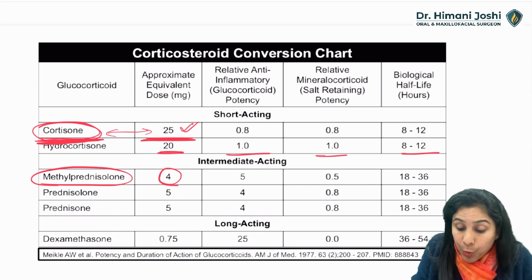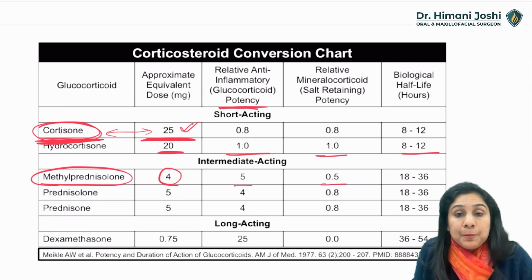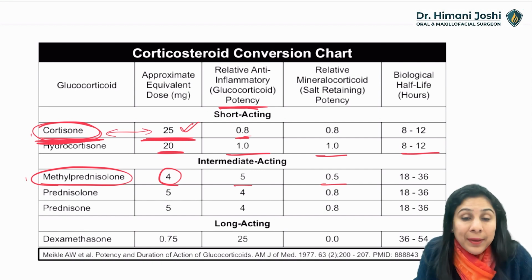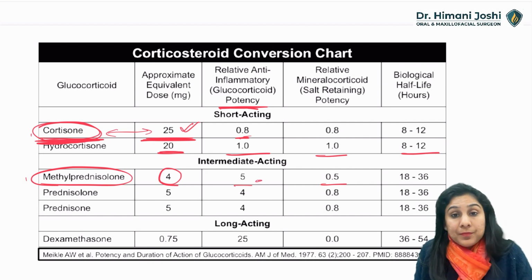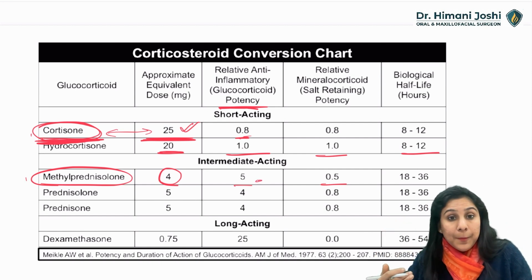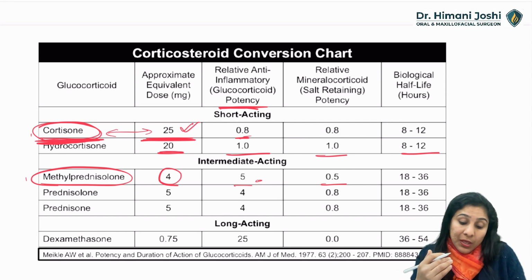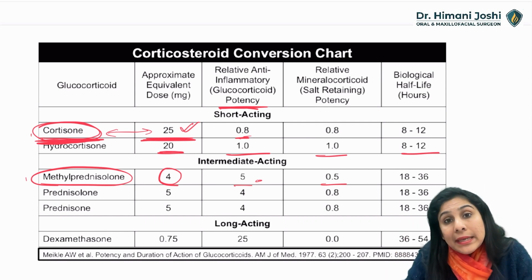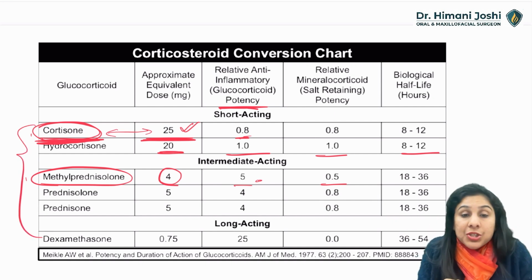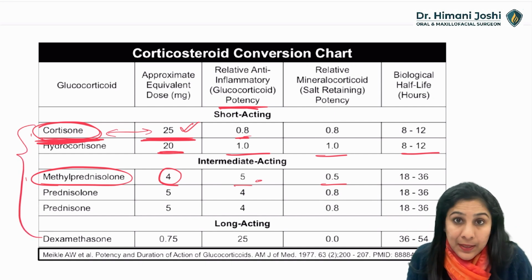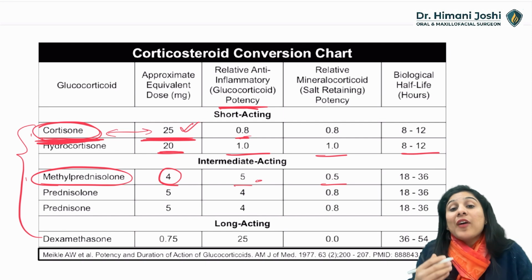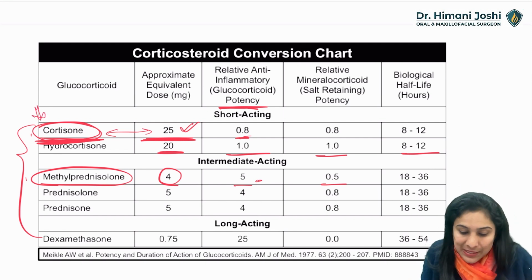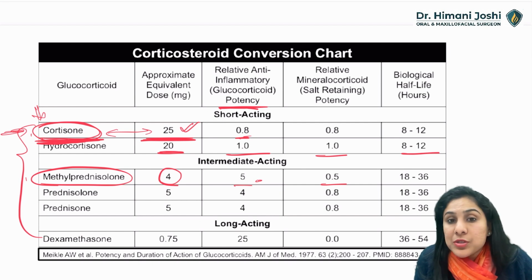Why? Because the potency of the drug is very, very high. As compared to a 0.8 potency of cortisone, a methylprednisolone potency is 5, which is like more than 5 times. Okay, so whenever you are prescribing or whenever a patient is already taking, you have to know which glucocorticoid that patient is taking and what is the equivalent to cortisone, which is a baseline. So cortisone is a baseline. You always start with cortisone.